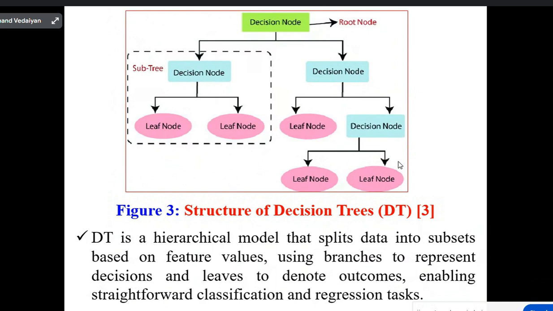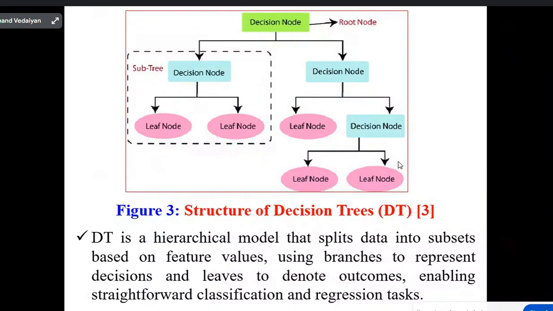That means decision tree is a hierarchical model that splits data into subsets based on feature values, using branches to represent decisions and leaves to denote outcomes, enabling straightforward classification and regression tasks.